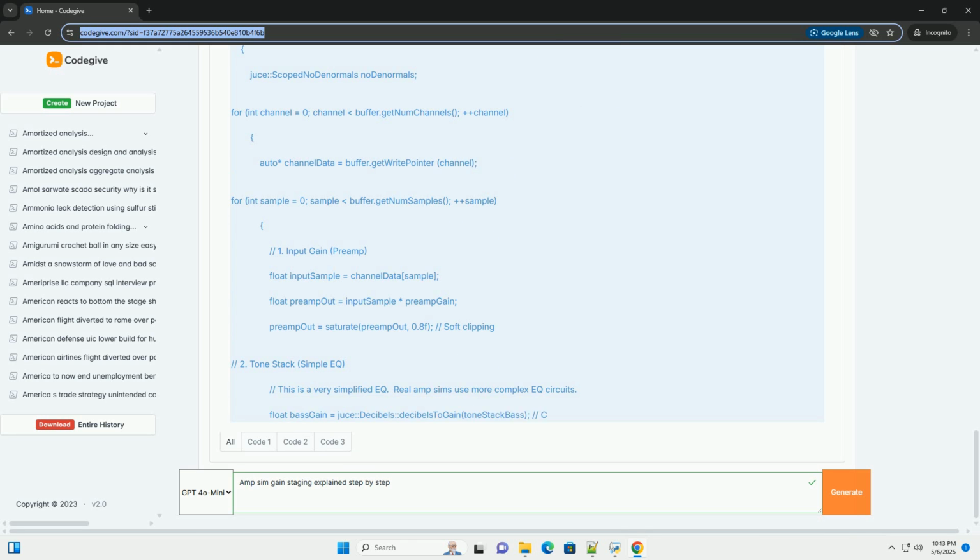In summary, gain staging is an art and a science. Understanding the principles and experimenting with different gain combinations is key to creating great sounding amp sims. This detailed explanation and code example should provide a solid foundation for your journey into the world of virtual amplification. Remember to use your ears, experiment, and have fun. Good luck.